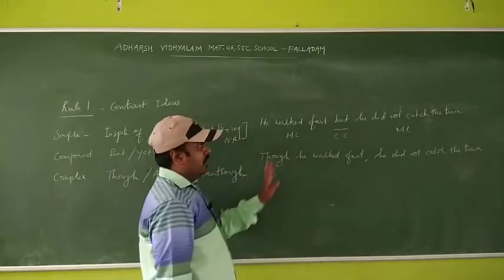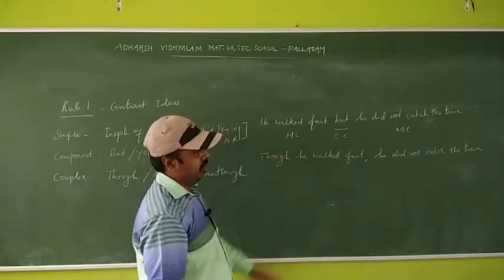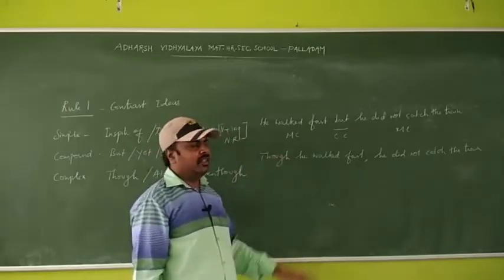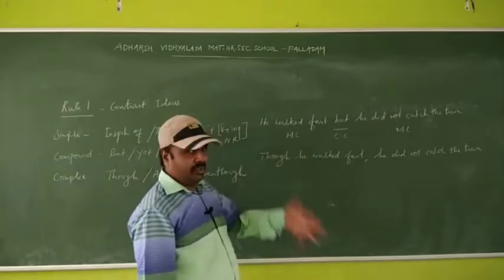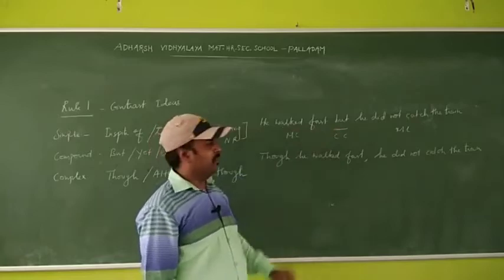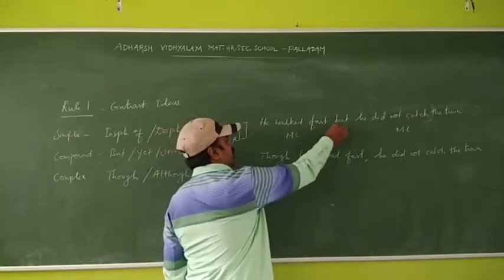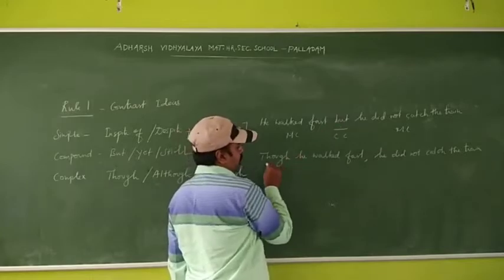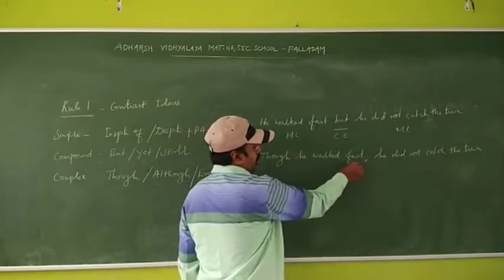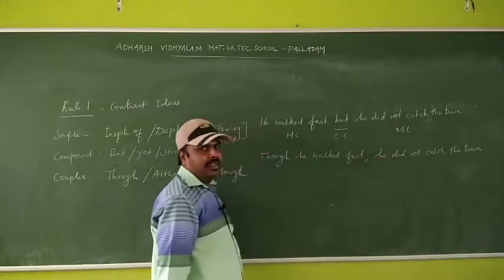And I said one idea to identify compound and complex sentences. In compound and complex sentences, definitely we have two finite verbs. Here walked, did; here also walked and did. So instead of but, we are using though. So totally it is a subordinating clause. He did not catch the train, that is the main clause.